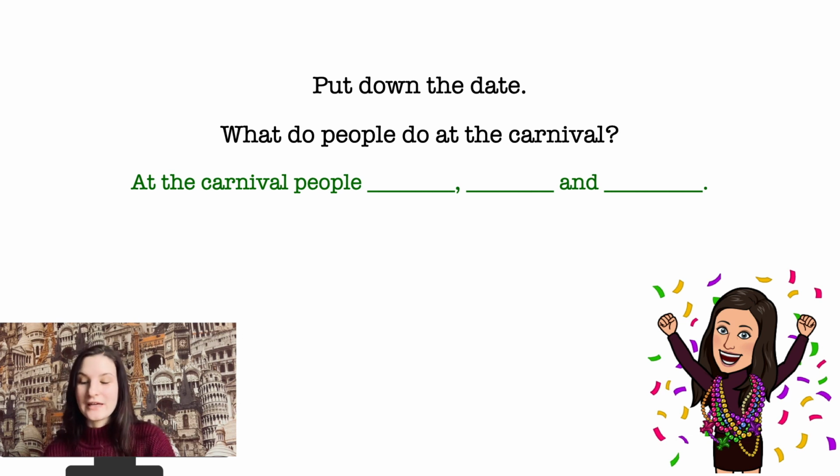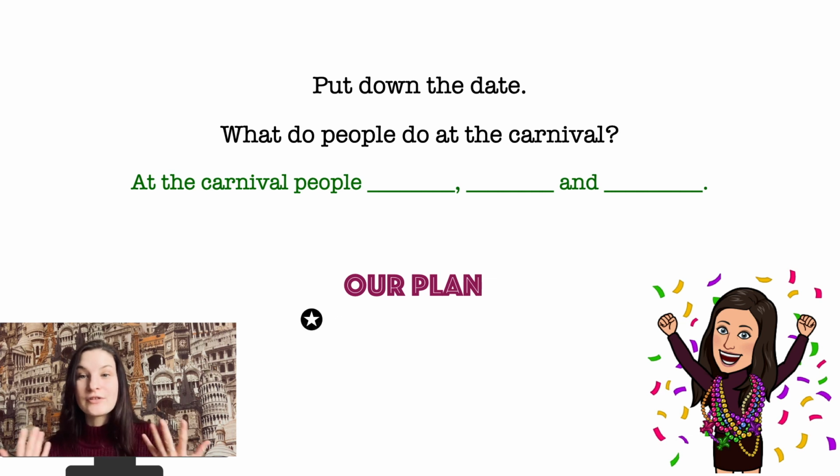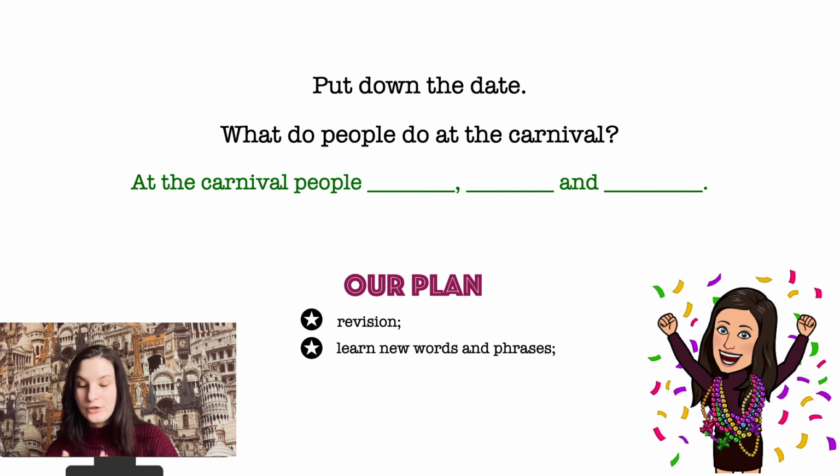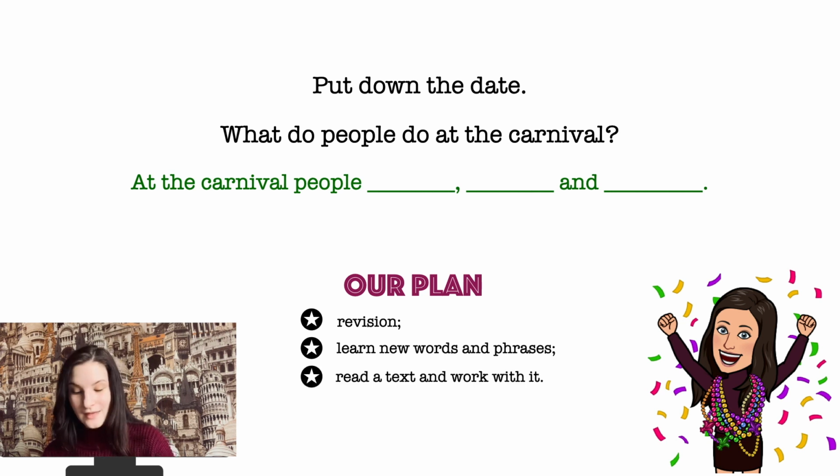And let's discuss our plan for today. Point number 1 will be the revision. What will we revise today? What did we study last time? Great, we'll revise the new words that we've learned. Point number 2 will be learn new words and phrases. And point number 3, read a text and work with it. Are you ready? Let's start.